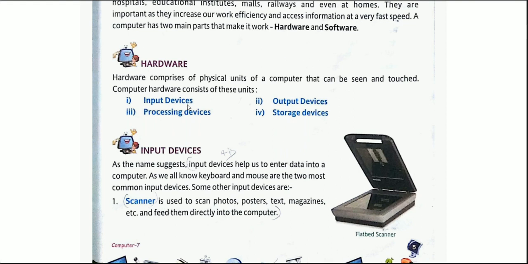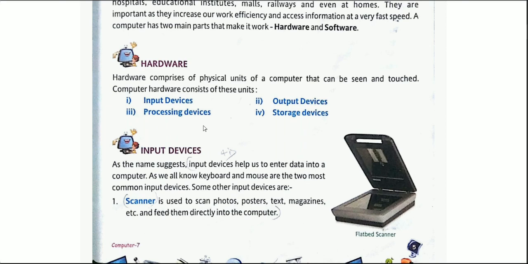See, the first one, input devices. As the name suggests, we take input from some kind of hardware devices. In output devices, we get some kind of output from the system. Such devices which give us the output come in this category. In the third portion, processing devices, the hardware that processes every task comes under this category. In the fourth one, storage devices, we have storage for storing any of our files and folders. Such kinds of devices we are going to see in the fourth one.